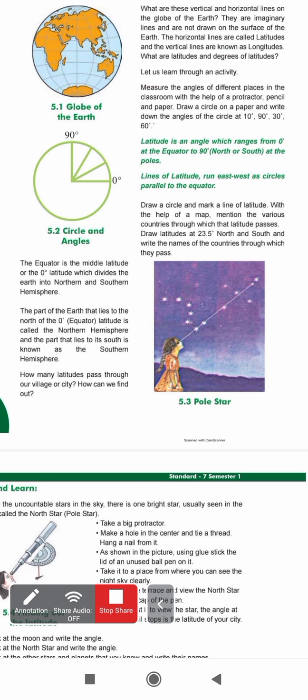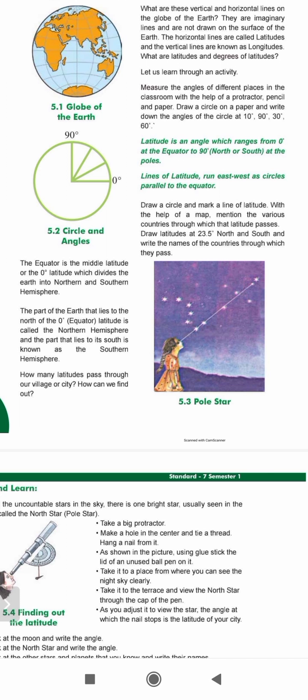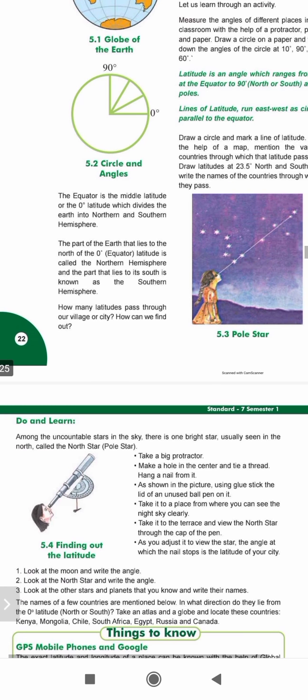So the equator is the middle line, that is 0° latitude. It divides the North Pole and South Pole. In the north there are 90°, and in the south also there are 90°.